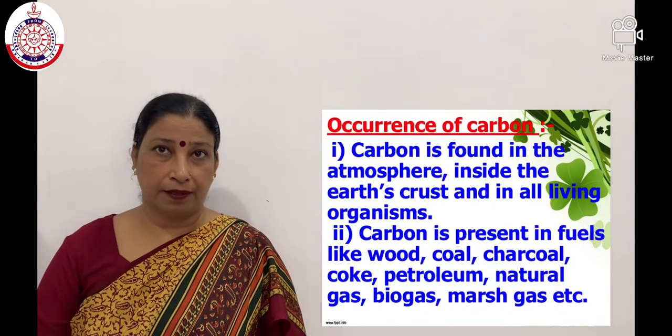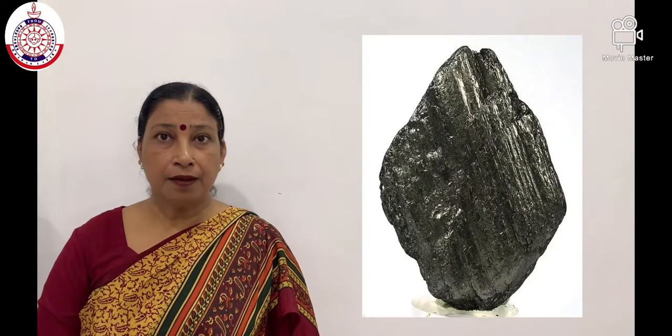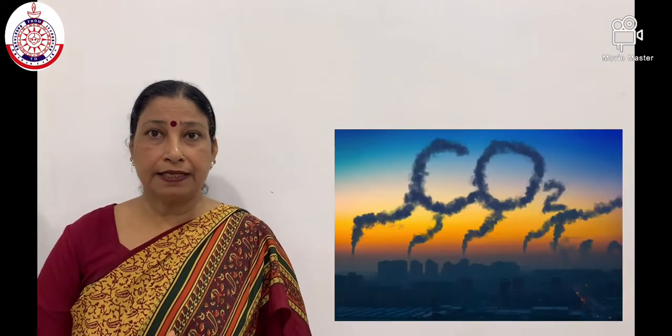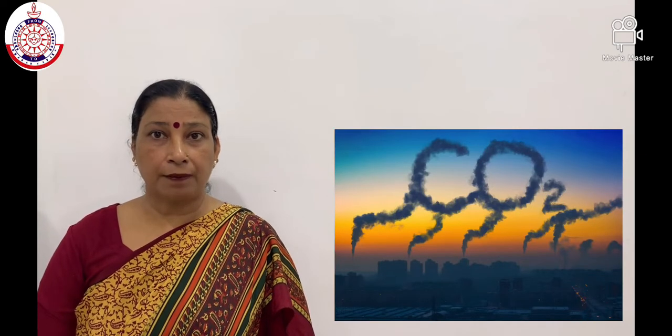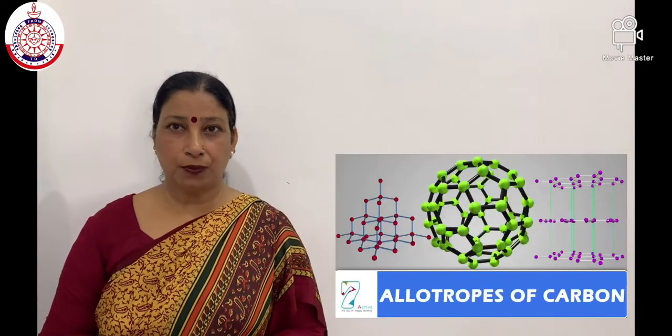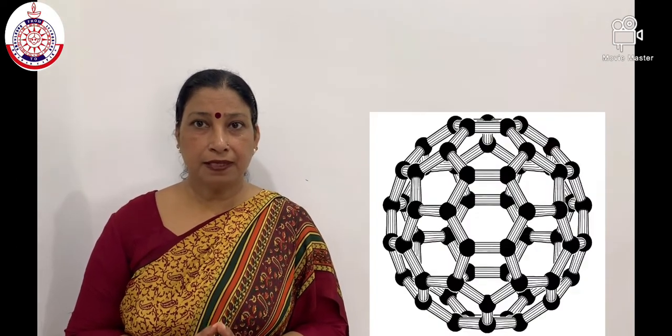Occurrence of carbon. Carbon occurs in nature in free state as well as combined state. In free state, carbon occurs in the form of diamond, graphite, Buckminster fullerene. In combined state, it occurs in the form of carbon dioxide, carbonates, coal, petroleum and wood, etc. Allotropes of carbon. The 3 allotropes of carbon are diamond, graphite, Buckminster fullerene.